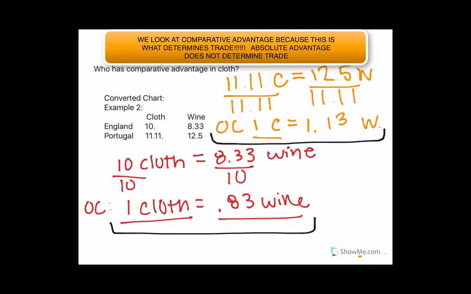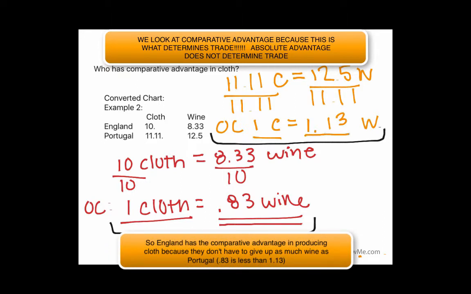So if England can produce cloth at this opportunity cost of 0.83 wine, they have the comparative advantage because making one cloth, they only give up 0.83 wine. But if Portugal were to do the same, making one cloth, they give up 1.13 wine. Well, that's a lot more. So we want England to be making the cloth because they have a much smaller opportunity cost.